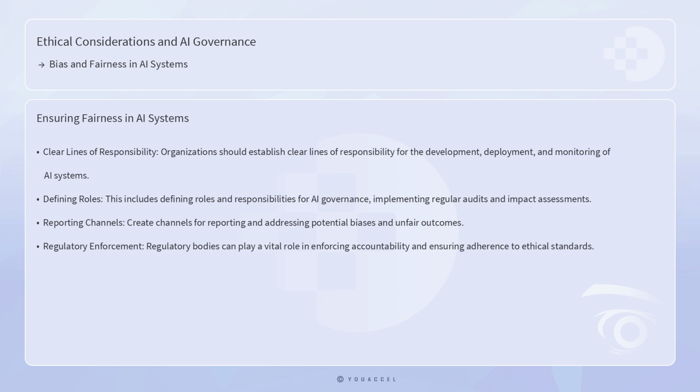Accountability mechanisms are also essential for ensuring fairness in AI systems. Organizations should establish clear lines of responsibility for the development, deployment, and monitoring of AI systems. This includes defining roles and responsibilities for AI governance, implementing regular audits and impact assessments, and creating channels for reporting and addressing potential biases and unfair outcomes. Regulatory bodies can also play a vital role in enforcing accountability and ensuring that organizations adhere to ethical standards in their AI practices.